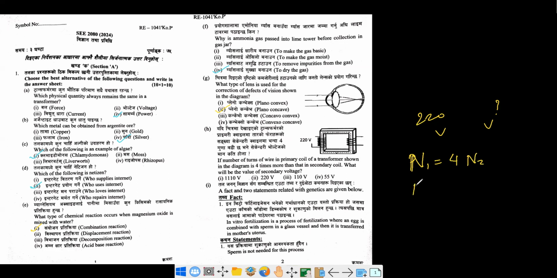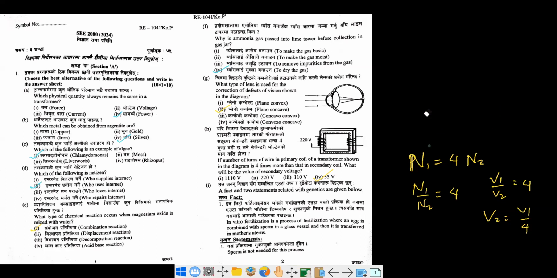That means, so let's say N1 by N2 equals to 4. So V1 by V2 also has to be 4, because we know N1 by N2 equal to V1 by V2. That's why. So our V1 is this much. So what we can simply figure out is V2 equal to V1 by 4. So if we just divide 220 by 4, then we are going to get, I believe, 55. And so, okay, this is what the answer for this one. Okay, so let us move on to another.